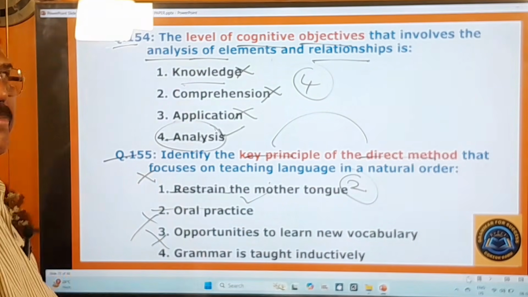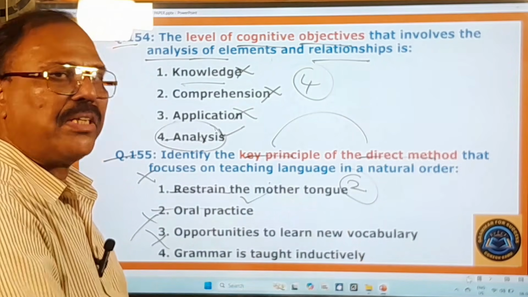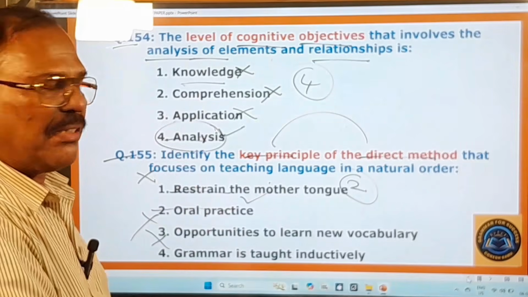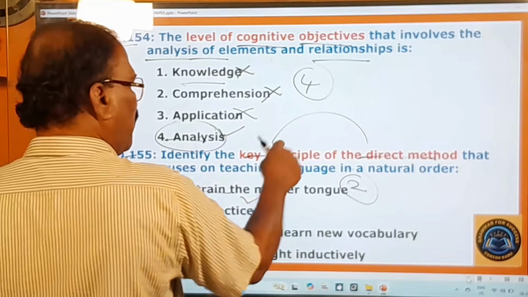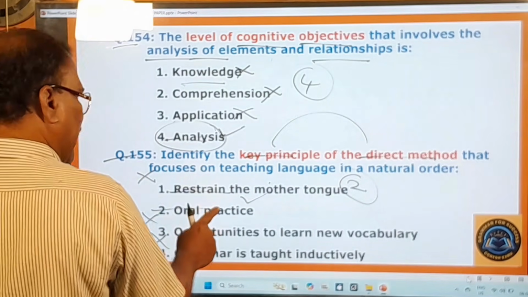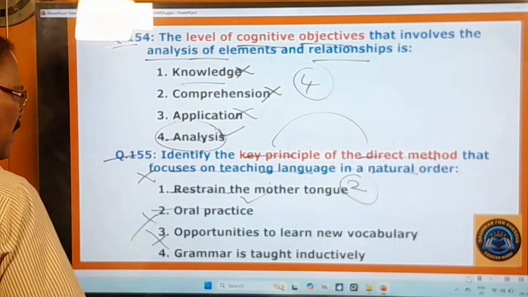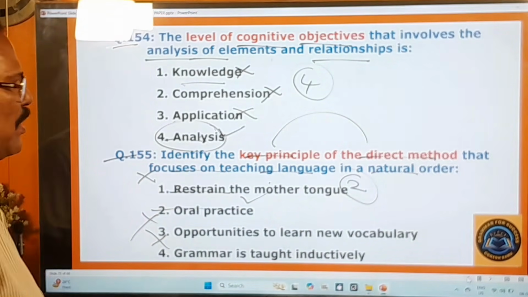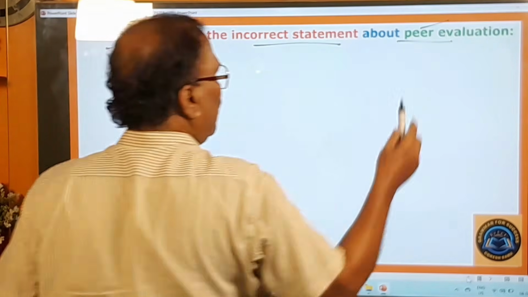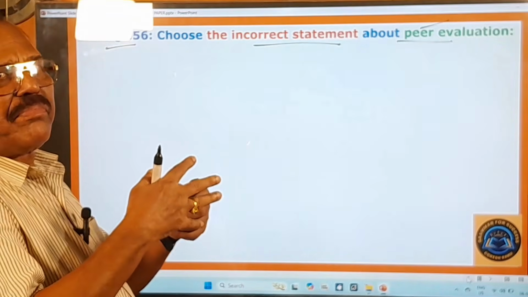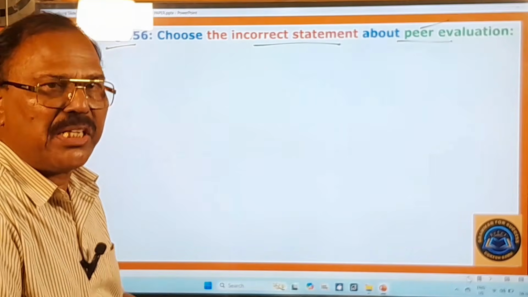So in this direct method, the target language is taught only in the target language itself, not in the native language or the mother tongue. So the practice will be more in this direct method, and therefore the key principle of this direct method is oral practice. Okay, and this focuses on teaching language in a natural order, right? And your answer is the second one. Now you move on to other questions. 156th question. Choose the incorrect statement about peer evaluation. Peer evaluation means the evaluation done by the peers themselves, or the learners themselves, or the students themselves.